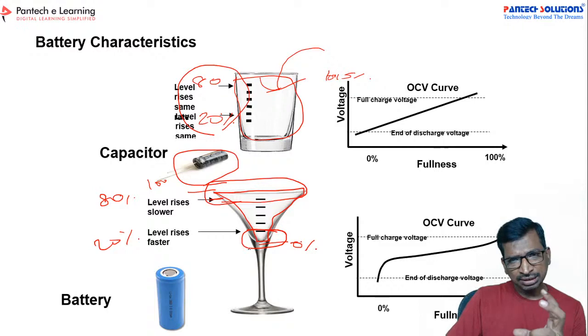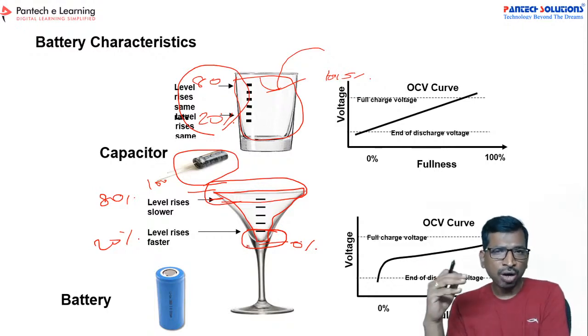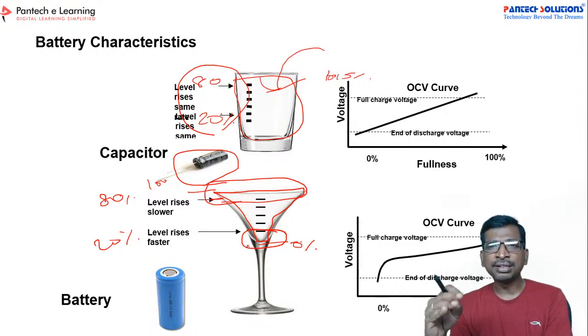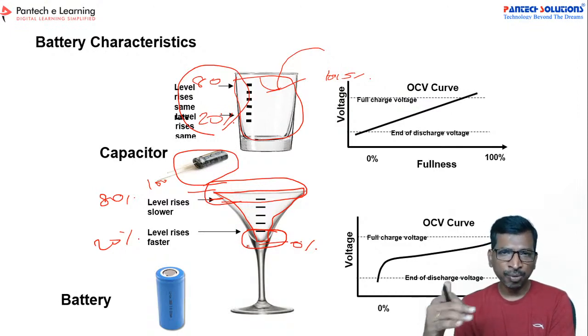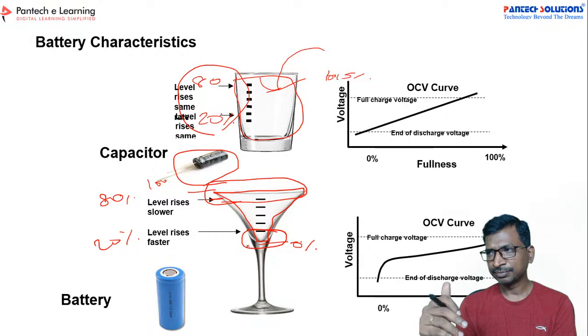If you know this concept, then you can easily understand the battery working principle. So why does your mobile get switched off whenever the battery reaches less than 20%? Suddenly your mobile gets switched off, because there is no area to store the energy as well as to dissipate the energy. Right? So is it clear? Please comment in the comment box.